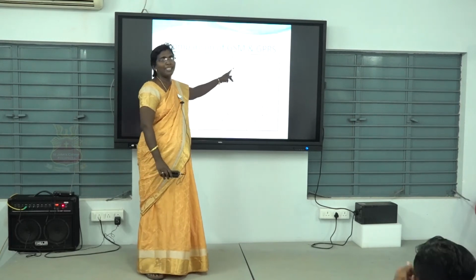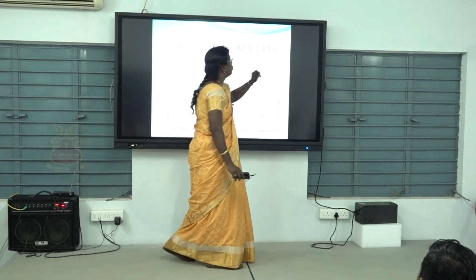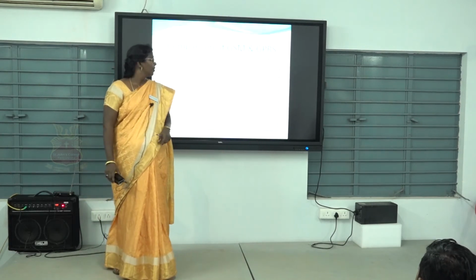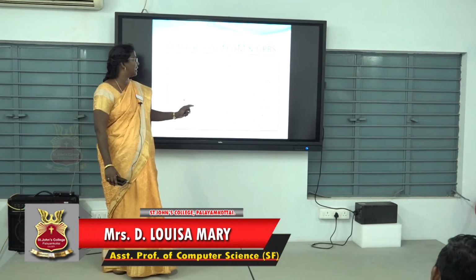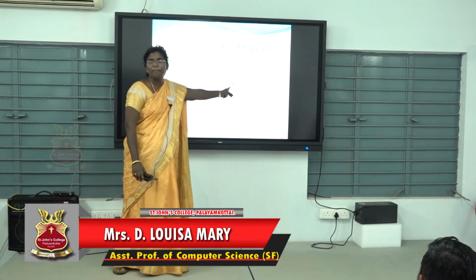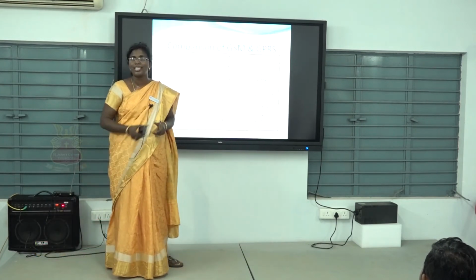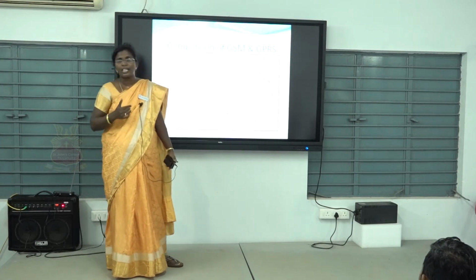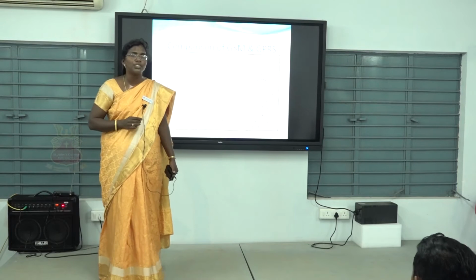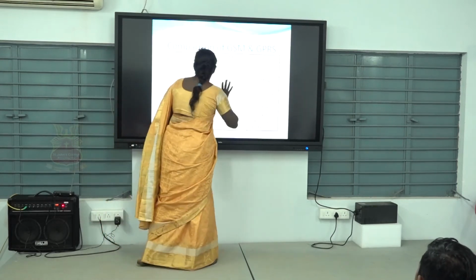Here in GPRS, 14.4 to 115.2 kilobits per second is transferred. The modulation technique used is GMSK, Gaussian Minimum Shift Keying. The same thing is used for GPRS also.